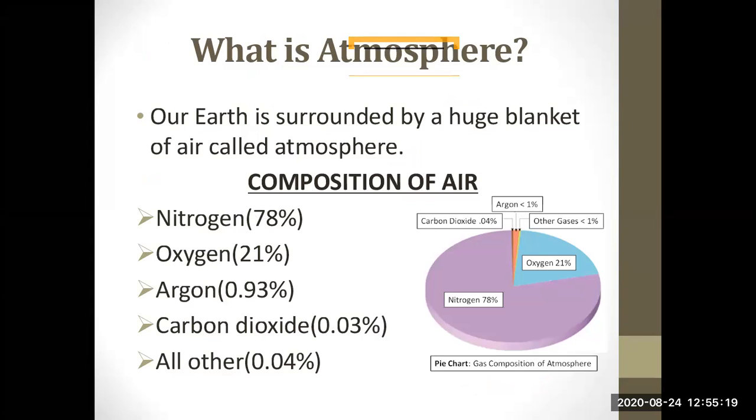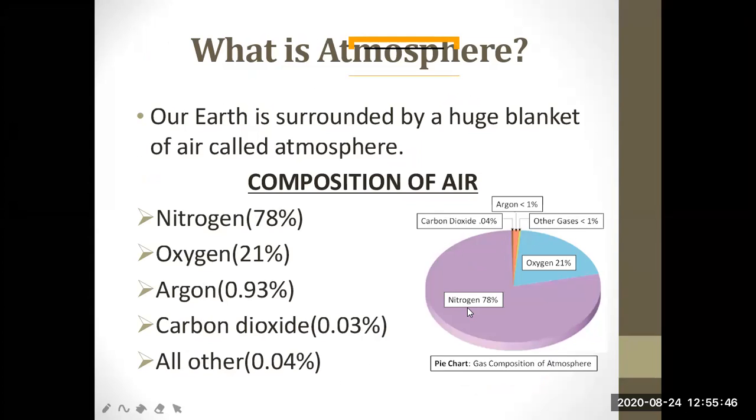the atmosphere is a thin blanket of air that surrounds the earth. So, air that is surrounding the earth, that is a different type of air we can see, and it surrounds our earth and it protects us from the harmful rays of the sun. It consists of mainly nitrogen, oxygen, argon, carbon dioxide, and other gases.